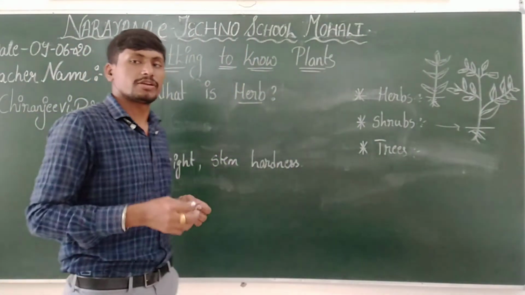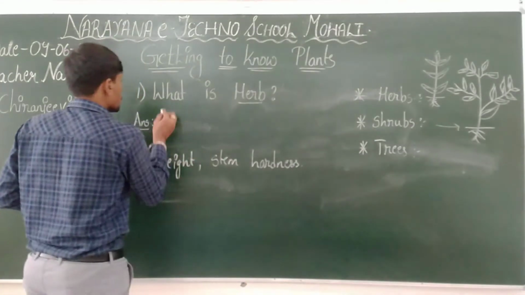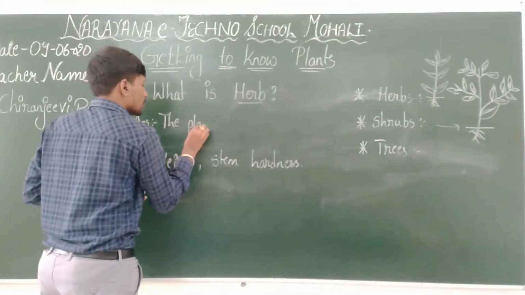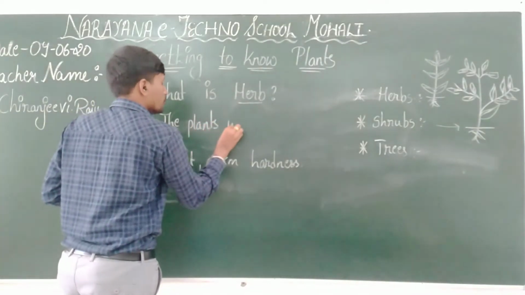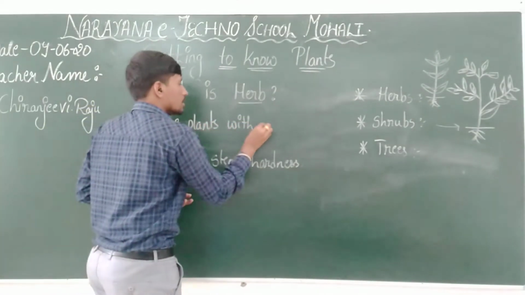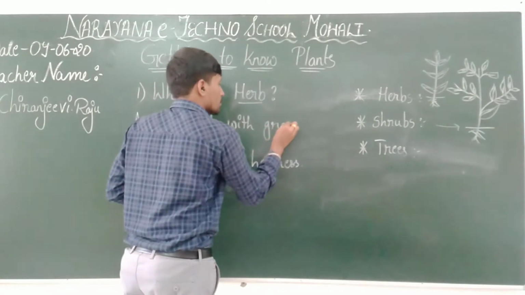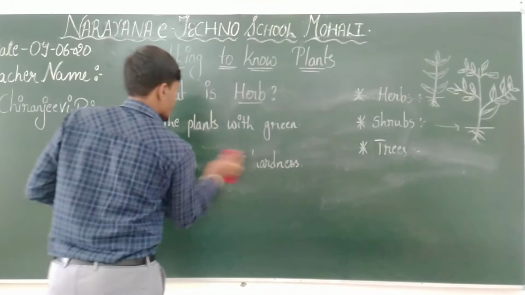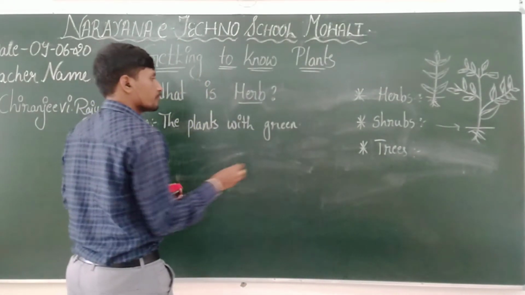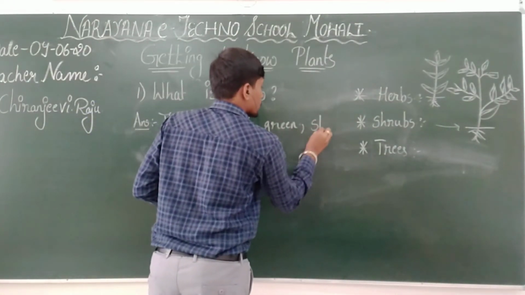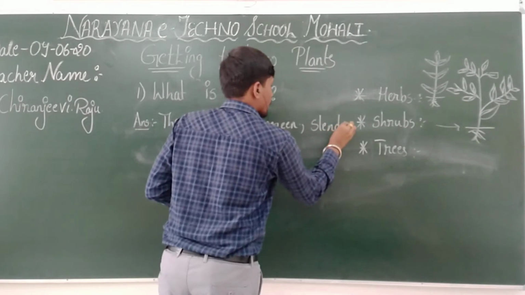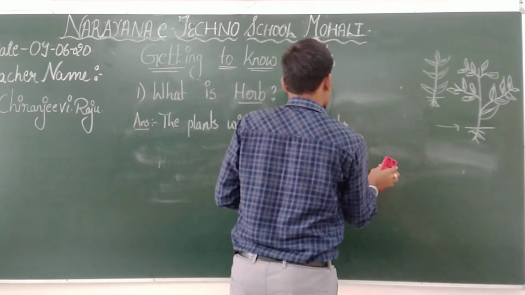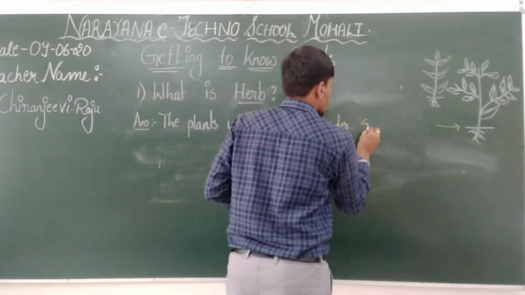Then the definition: what does herb mean?